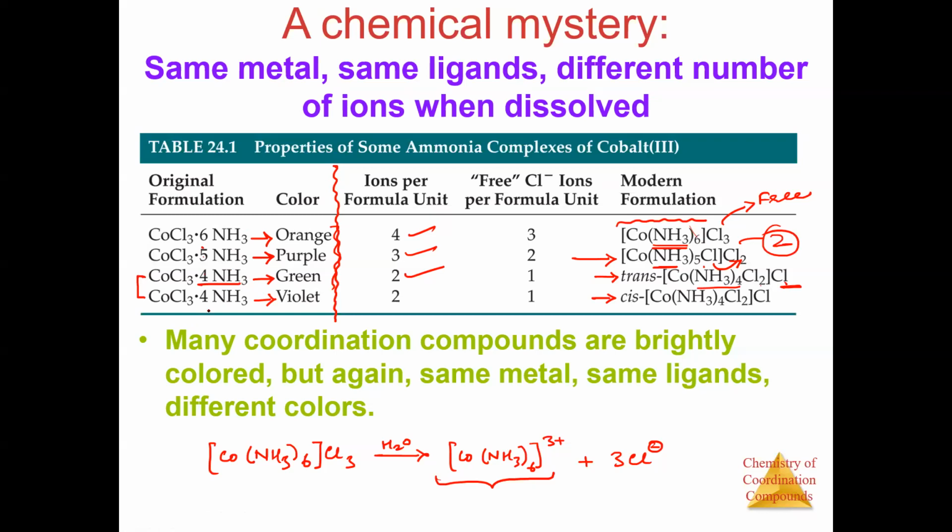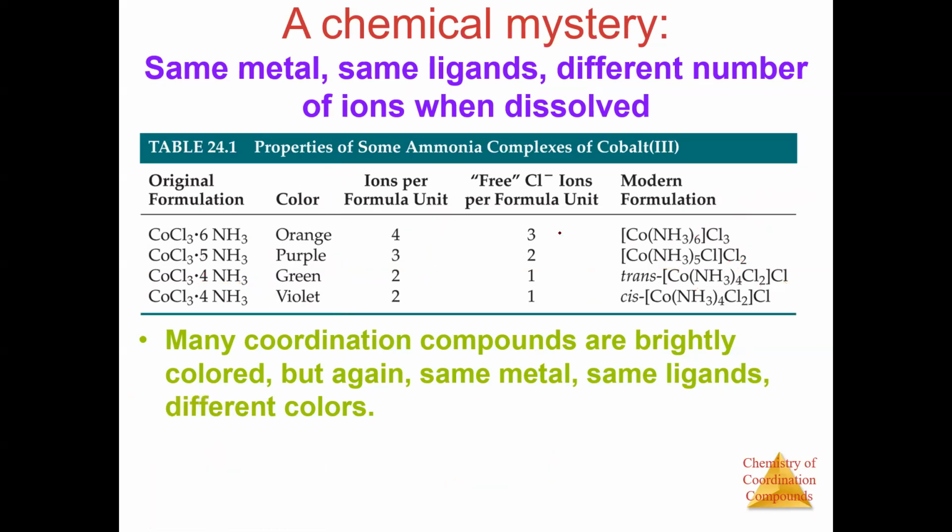Now one thing Werner observed was that whatever be the formula, let me clear this whole thing. Whatever be the formula, Co(NH3)6, or Co(NH3)5 Cl, or Co(NH3)4 Cl2, the cobalt is bonded with 6 ligands. Yes or no? It can be NH3 or Cl, but it is constantly bonded with 6 ligands, 6 different molecules or ions. Now it has a greater affinity towards NH3. That is why if I add NH3, the NH3 replaces the chlorine, and the chlorine goes out of the coordination sphere.